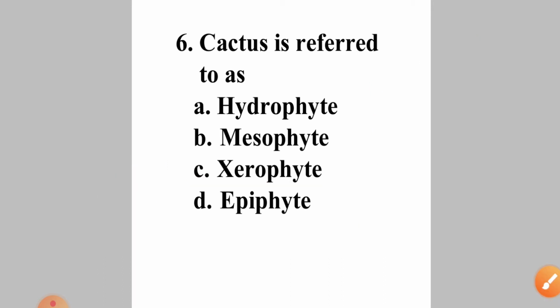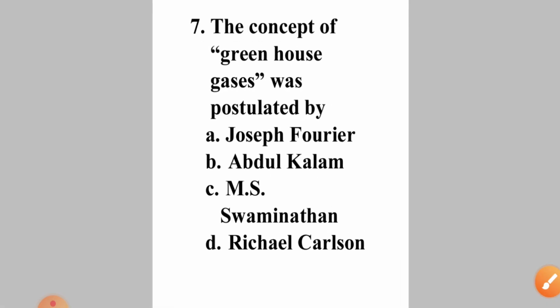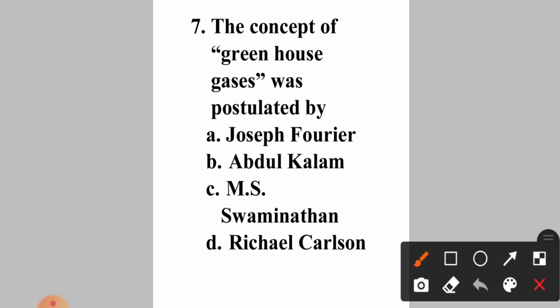Now come to question number 7. The concept of greenhouse gases was postulated by option A. Joseph Fourier, B. Abdul Kalam, C. M.S. Swaminathan, D. Rachel Carson. Okay, so हमारा जो आंसर हो जाएगा वो है option A, that is Joseph Fourier. Okay, he was the one who gave the concept of greenhouse gases.